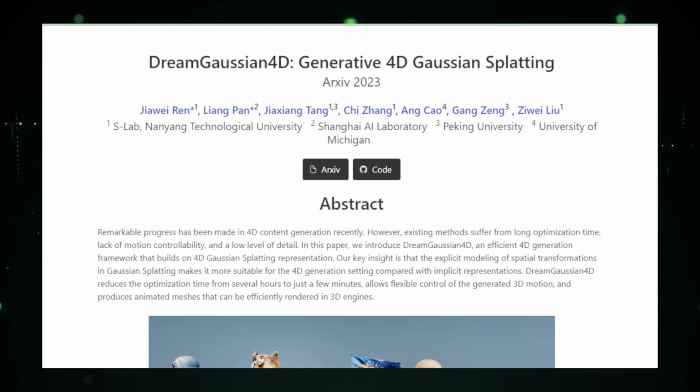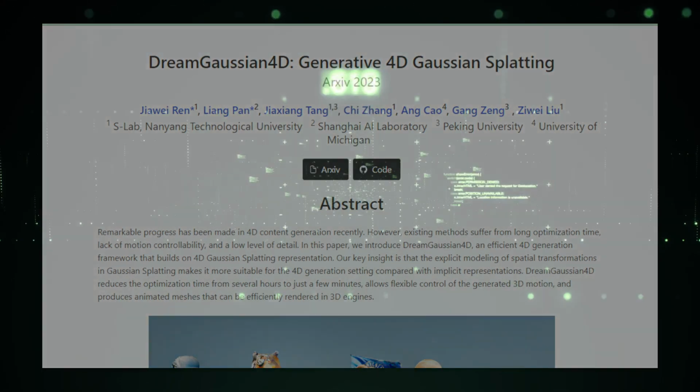So, what will you bring to life? A dragon's fiery breath? The delicate flutter of a butterfly's wings? The possibilities are as limitless as your imagination.